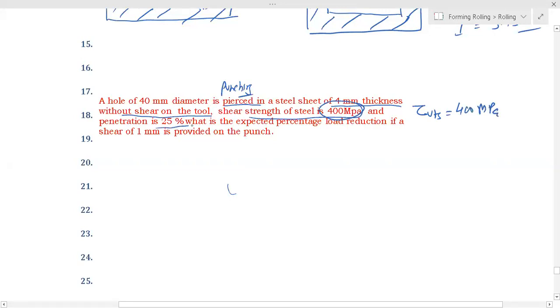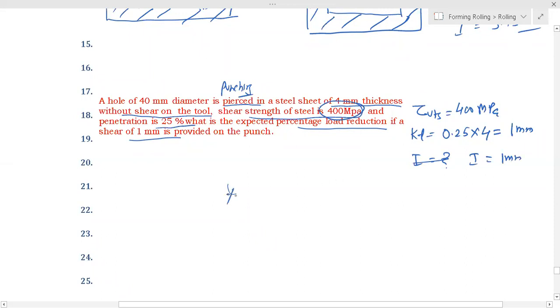And penetration is 25%, means KT is 0.25 into thickness, 4 mm, that is 1 millimeter. What is the expected percentage load reduction if a shear of 1 millimeter is provided? So I is 1 mm.